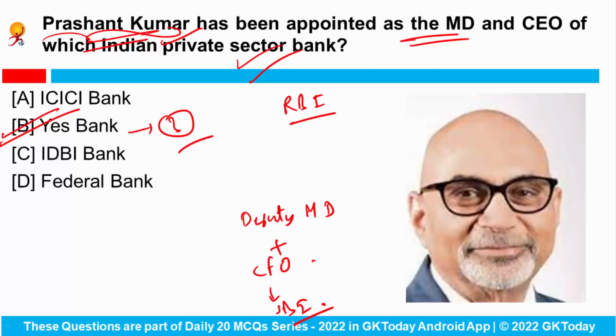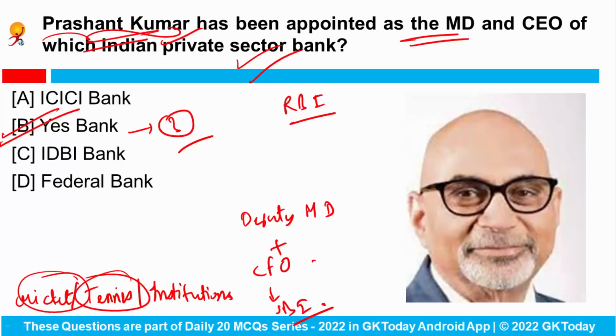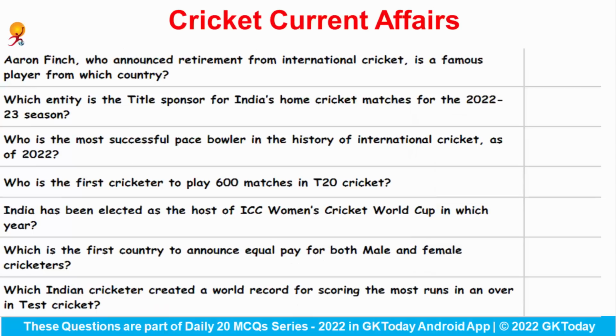And now we'll come to our revision section. Which 3 categories we are covering today? So first of all, we'll see cricket related current affairs. Then at second, we'll see tennis related current affairs. And at last, we'll see few important institutions that were in news. Okay, this was also the recommendation from the comment section, cricket and tennis. So these are our new categories. Let's start with cricket current affairs.